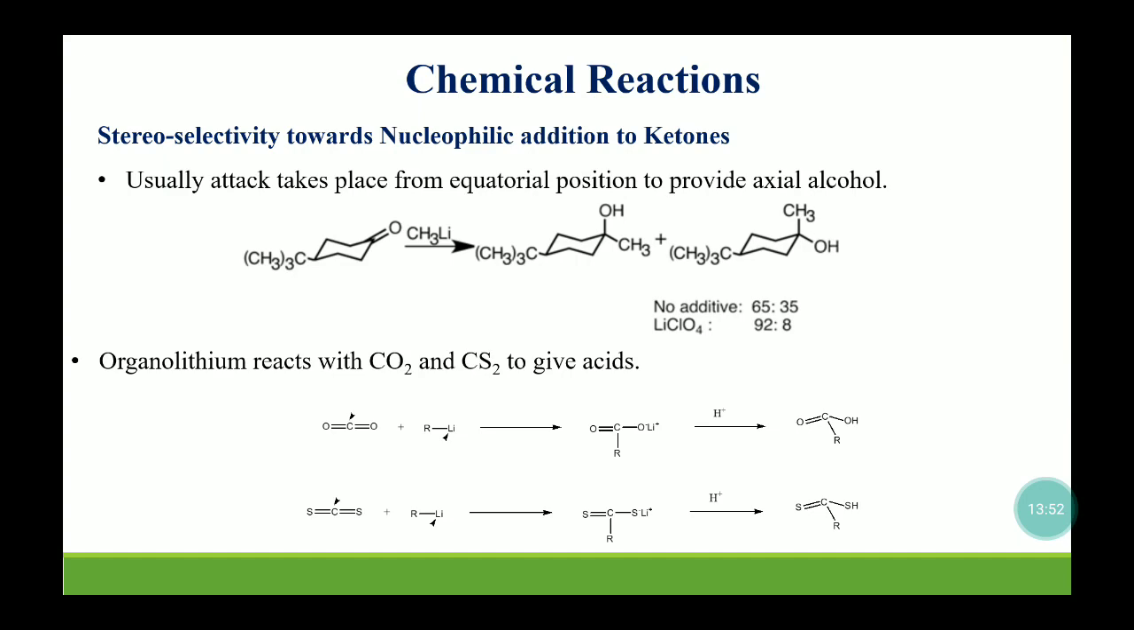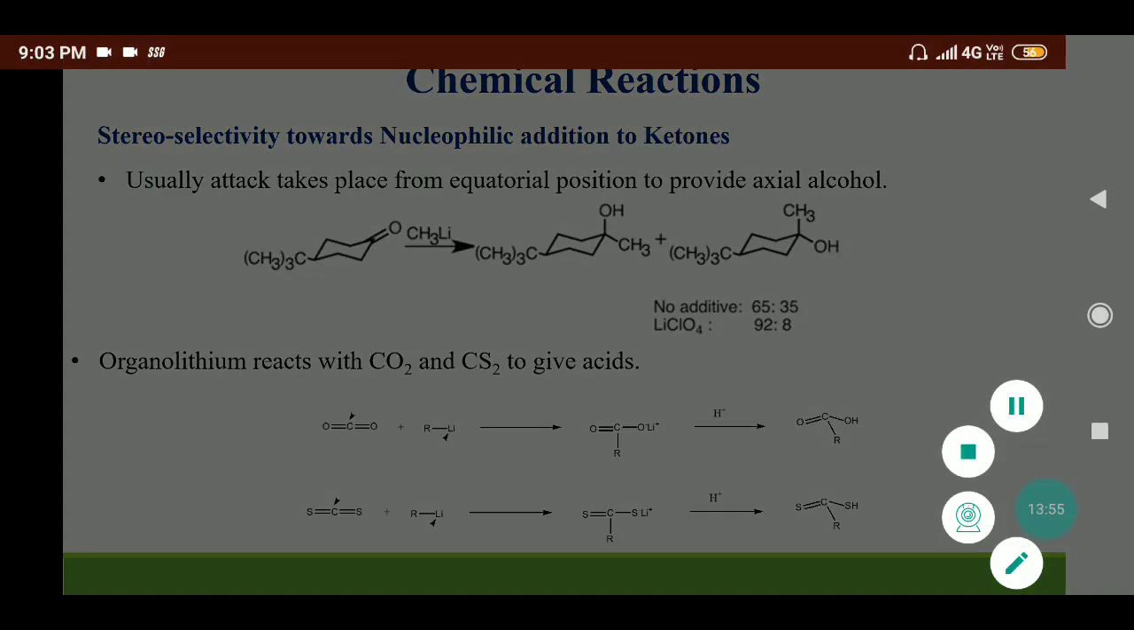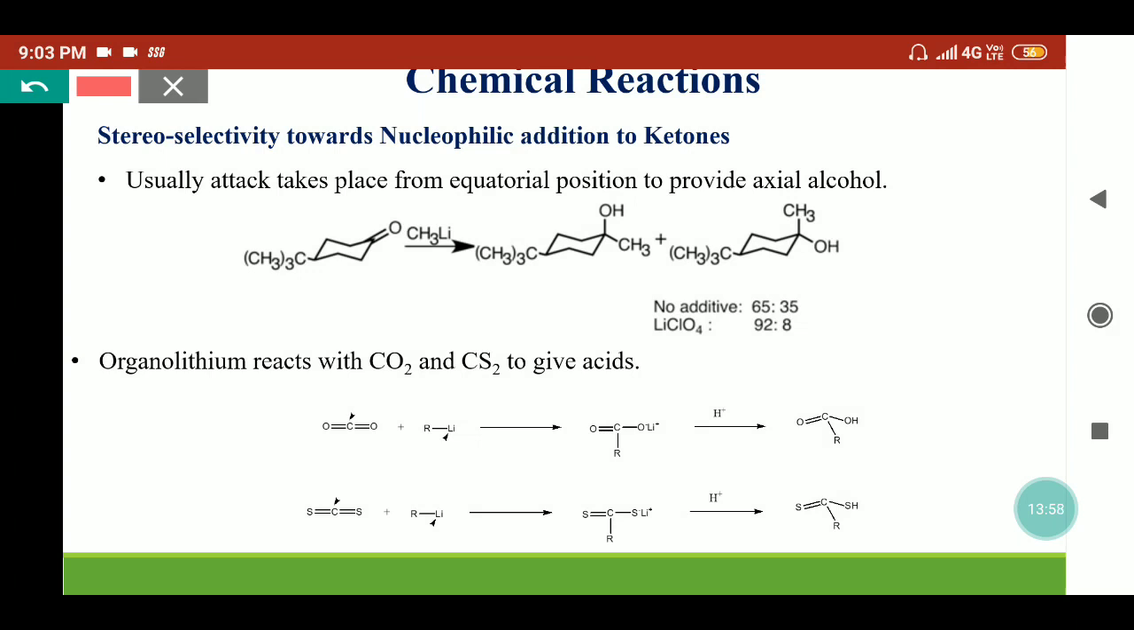Now coming to the stereoselectivity part: if cyclohexanone-like structures are treated with organolithium reagents, the organolithium usually attacks from the equatorial position, so the O negative goes to the axial position and we get the axial alcohol as the major product. If the alkyl group is bulkier, the axial alcohol ratio also increases. If we have not added any additive, the axial ratio is 65 to 35 percent. But adding lithium chloride in a slight amount raises the percentage of axial alcohol by a huge amount.